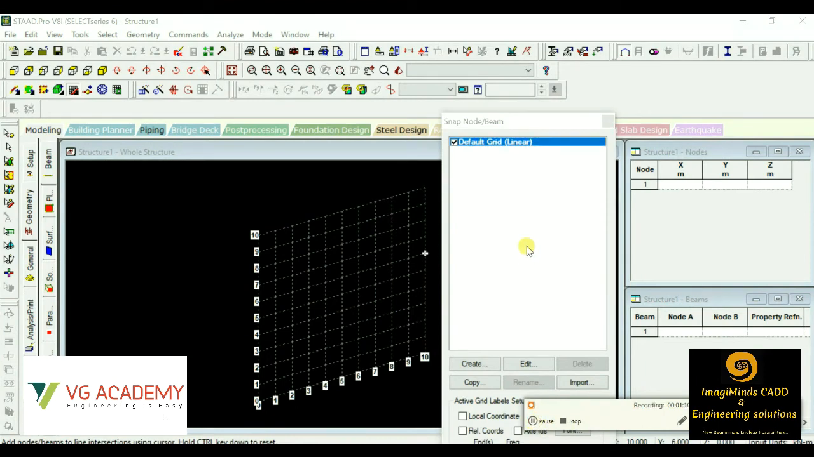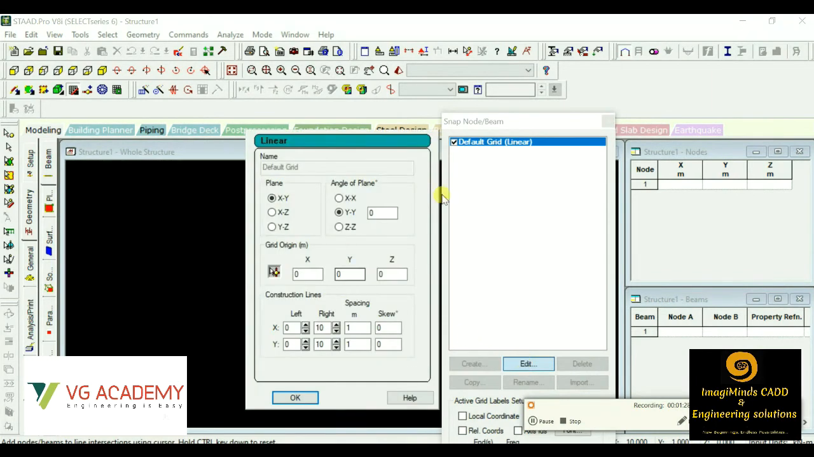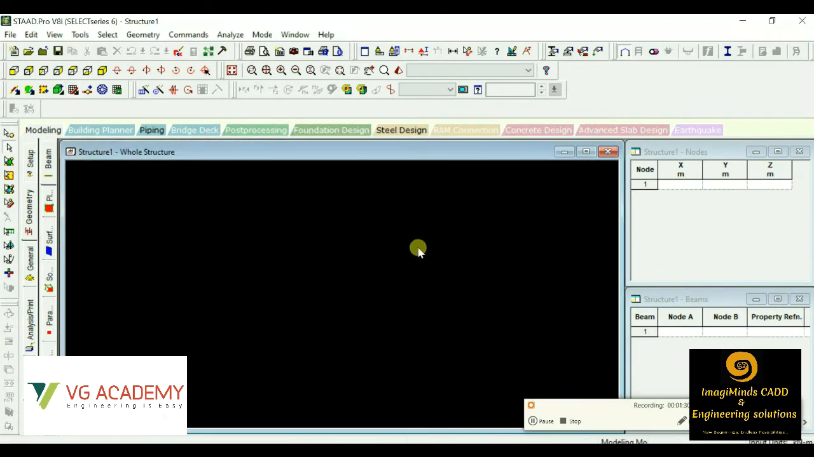Then comes the design process, which is checking the stability of the members that are used in the structural modeling. First of all, let me give you a clear idea about the basic user interface of this StatPro software. As you can see, this is the grid. We can modify the grid with the help of this edit option, so this can be modified according to our wish.